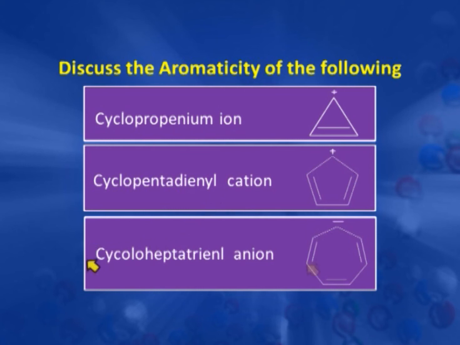Cycloheptatrienyl anion: here the negative charge is in conjugation with these 3 pi double bonds. But here it is just like cyclooctatetraene, delocalization of 8 pi electrons. So, that is why it is also not a stable structure. So, this is again anti-aromatic.